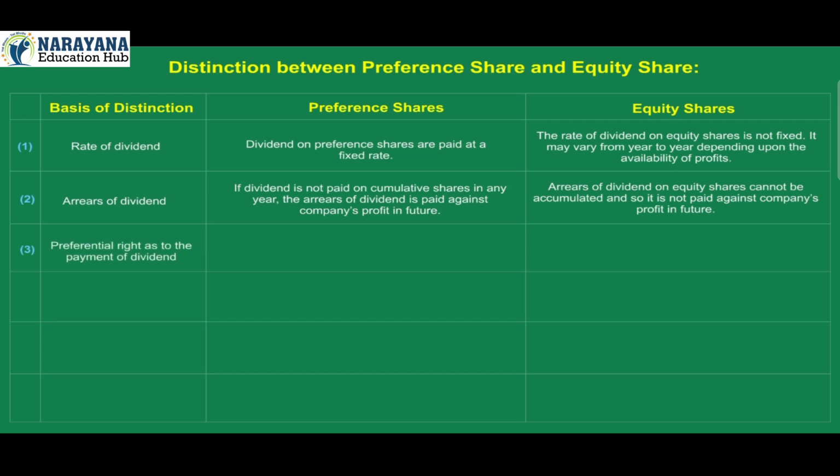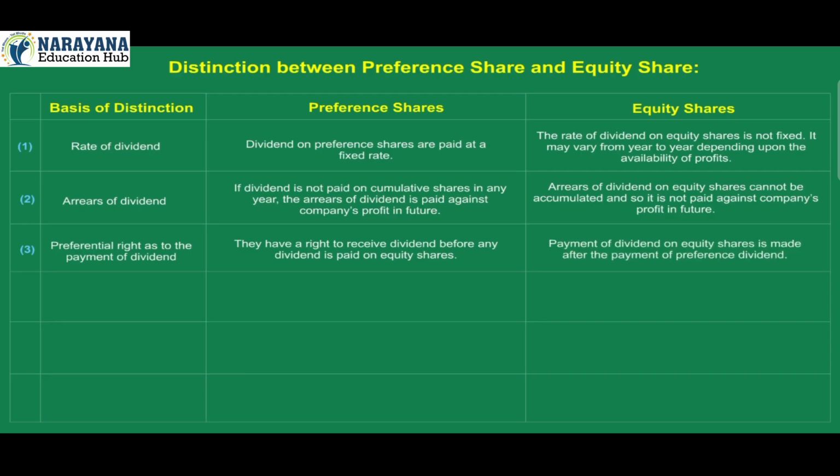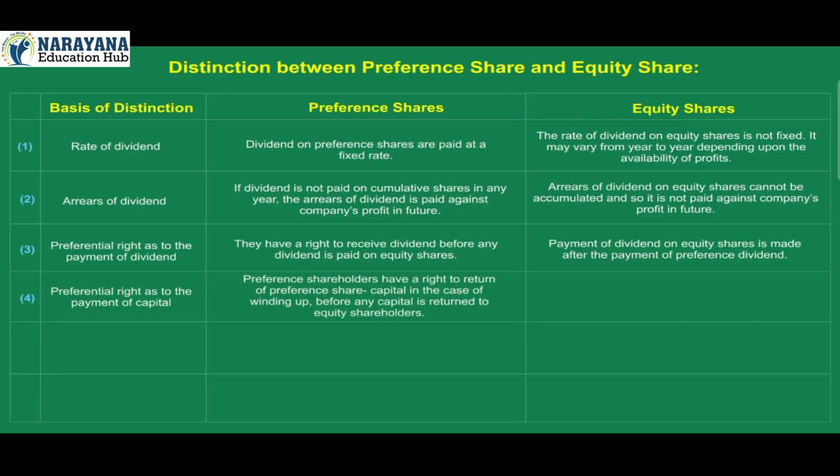3. Preferential right as to the payment of dividend. They have a right to receive dividend before any dividend is paid on equity shares. Payment of dividend on equity shares is made after the payment of preference dividend. 4. Preferential right as to the payment of capital. Preference shareholders have a right to return of preference share capital in the case of winding up before any capital is returned to equity shareholders. Equity share capital is paid only when preference share capital is paid out fully.